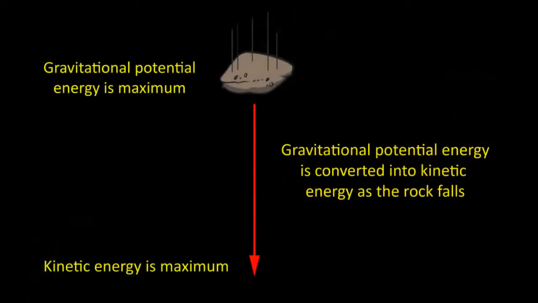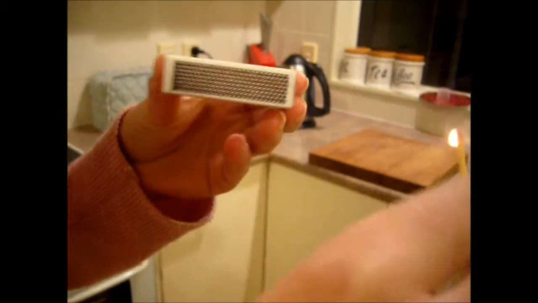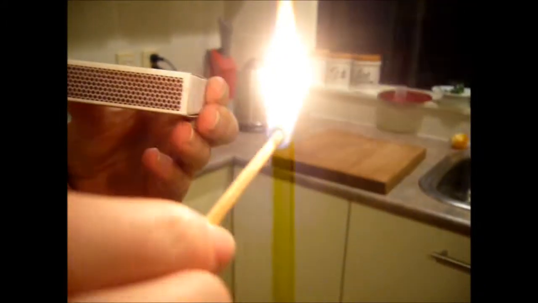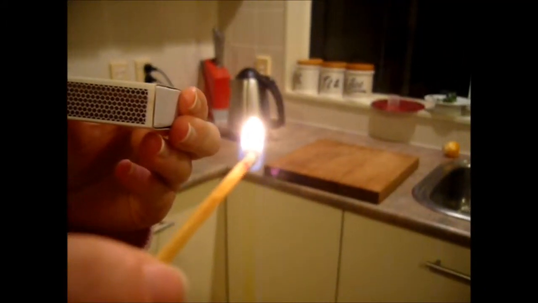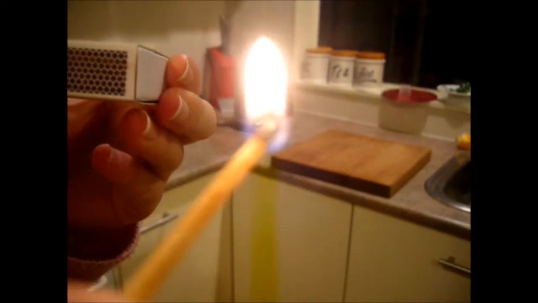Examples of transformations of energy include when a rock falls off the cliff, gravitational potential energy is transformed into kinetic energy, which causes the rock to move towards the ground. When it hits the ground, all the kinetic energy is transformed into sound and heat energy. Another example is a transformation of energy which occurs in a flame. When a chemical reaction occurs when something burns, the chemical potential energy is transformed into heat, light, and sometimes sound energy.